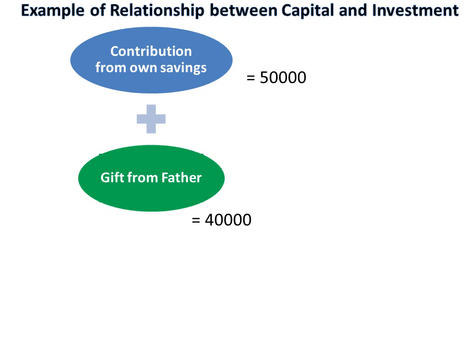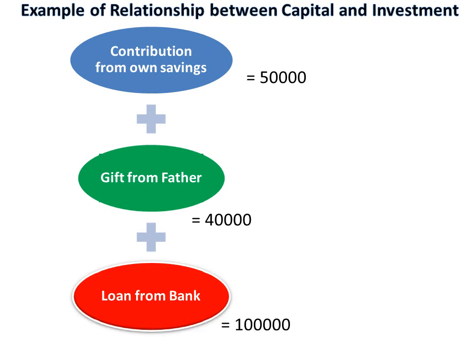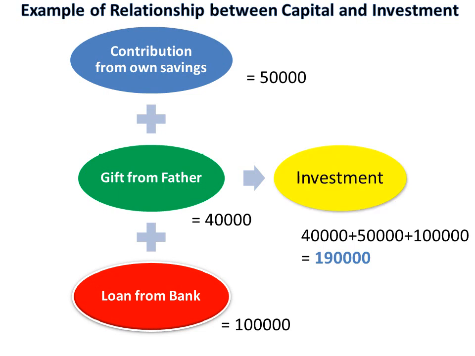So in this way, you have got 90,000 rupees. And you go to the bank and borrow rupees 1 lakh for 5 years. It means you have taken a loan from the bank, and this money will be paid back to the bank after 5 years. In this way, now you are ready to start your business with rupees 1 lakh 90,000. With this 1 lakh 90,000, you can buy books, furniture or whatever you want, and you can start your own bookshop. This 1 lakh 90,000 rupees is your investment.